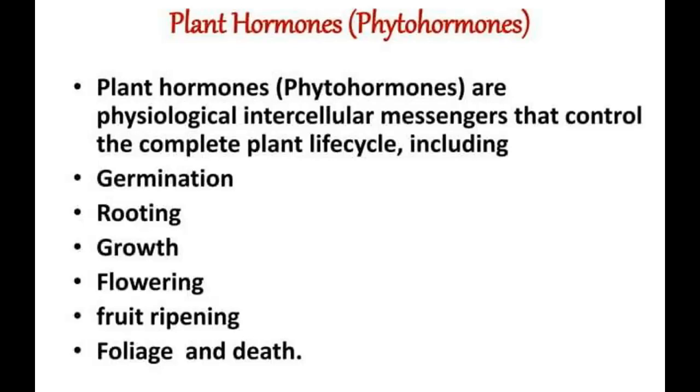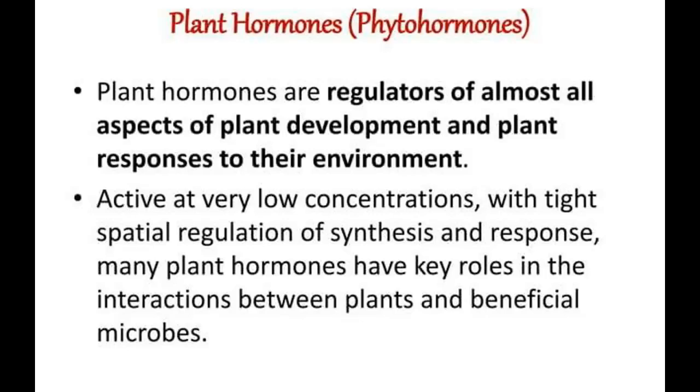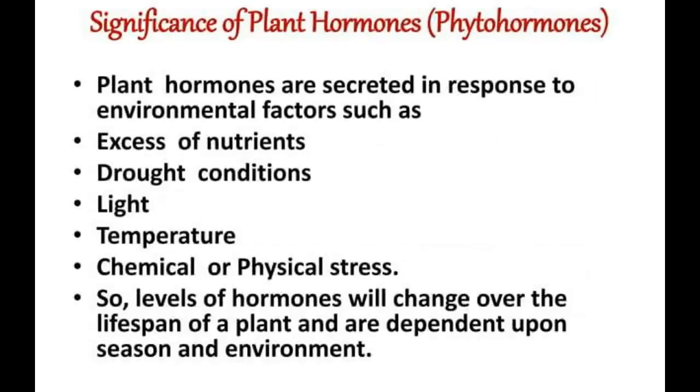So, plant hormones are mainly physiological intercellular messengers that control the complete growth life cycle. For example, they control germination, fruiting, growth, flowering, fruit ripening, and even the death of the plant. Plant hormones are regulators of almost all aspects of plant development and plant responses to their environment, active at very low concentrations with tight spatial regulation of synthesis and response. Plant hormones are secreted in response to environmental factors. That could be excess nutrition, drought, temperature, light, or any chemical or physiological process.